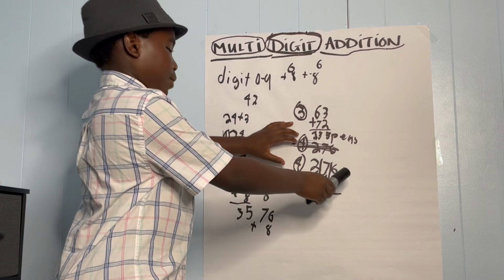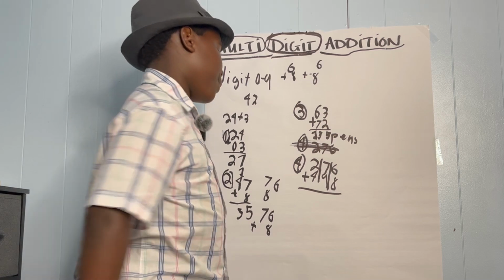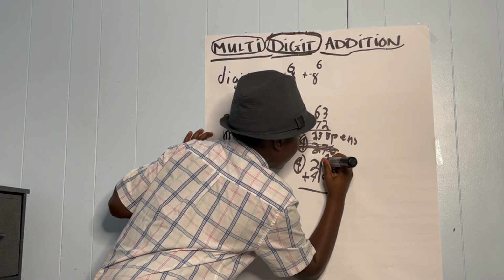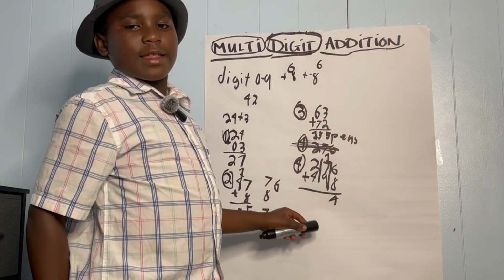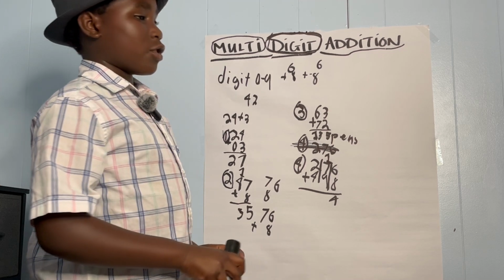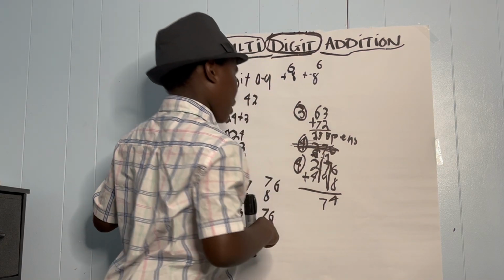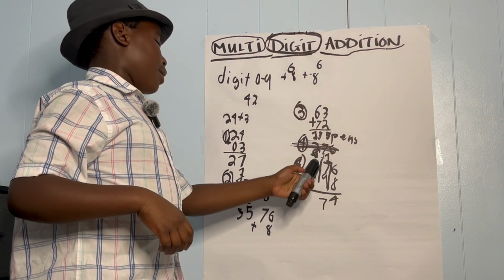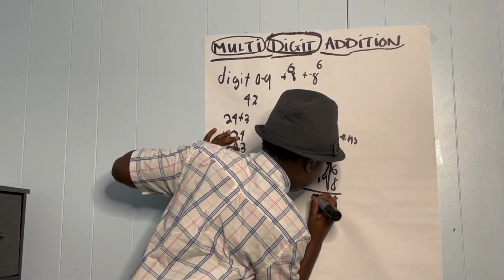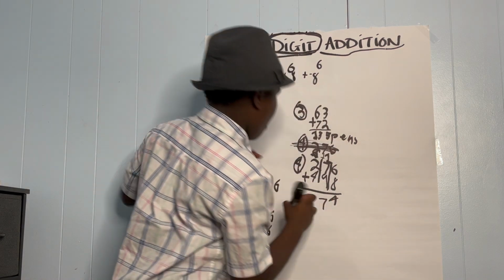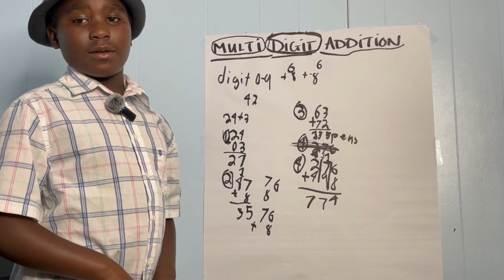The first step, 6 plus 8. The answer to that question would be 14. You carry the 1 to the next question. 1 plus 7 plus 9 equals 17. And carry the 1. In the last part, 1 plus 2 plus 4 equals 7. 774 is your final answer.